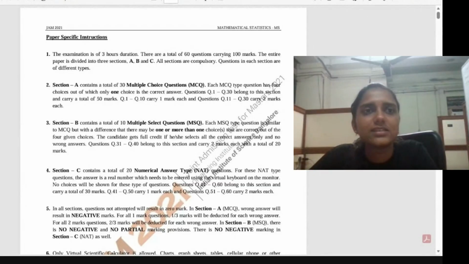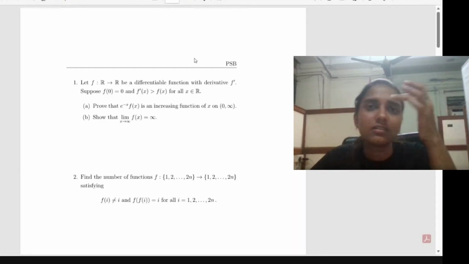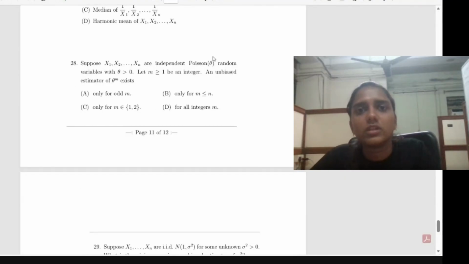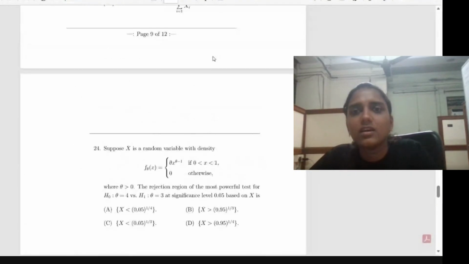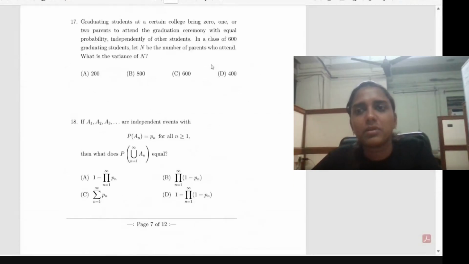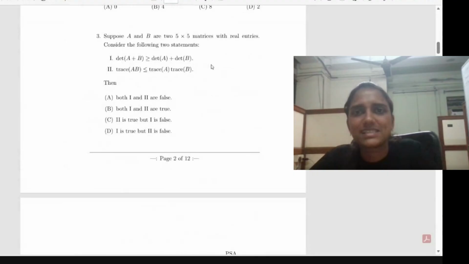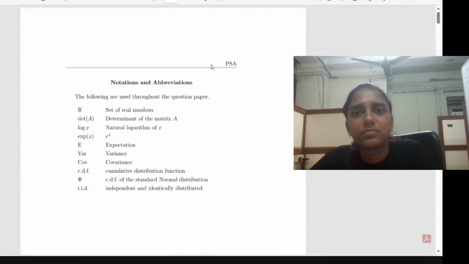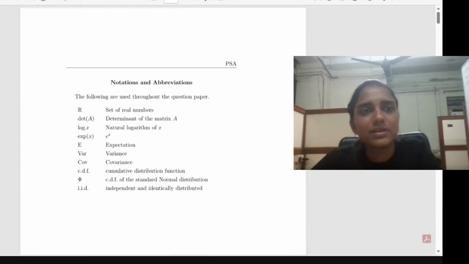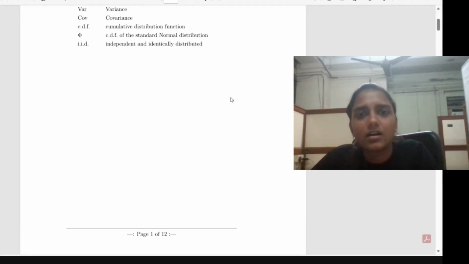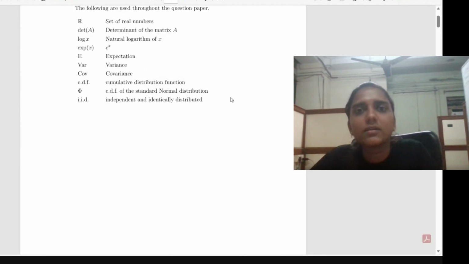Then about the ISI MStat entrance examination, the exam is divided into 2 papers. The exam happens on a single day, 1 paper in the morning session and 1 paper in the evening session. The first paper is PSA, which contains multiple choice questions from the syllabus mentioned earlier. There will be about 30 questions.